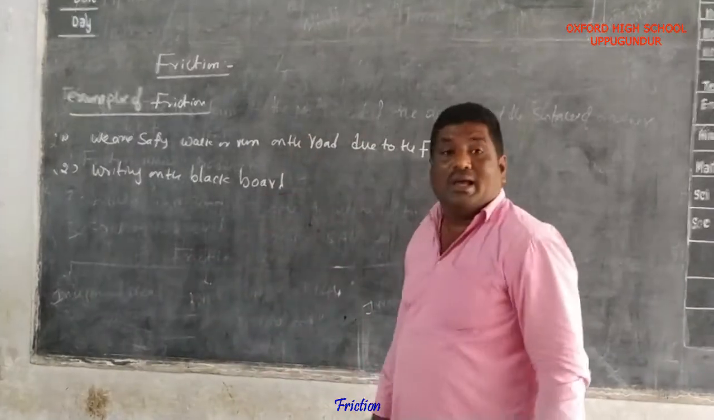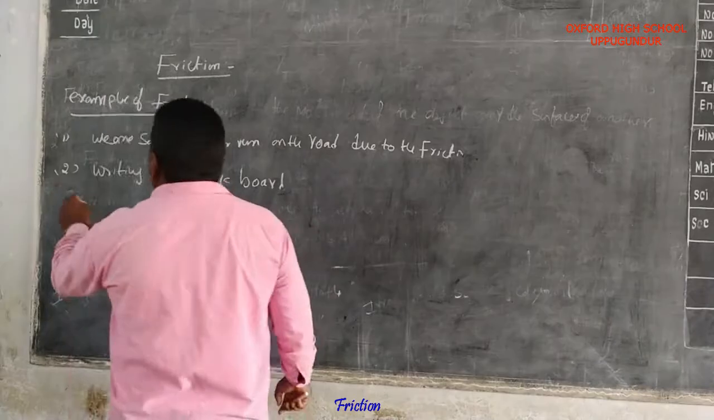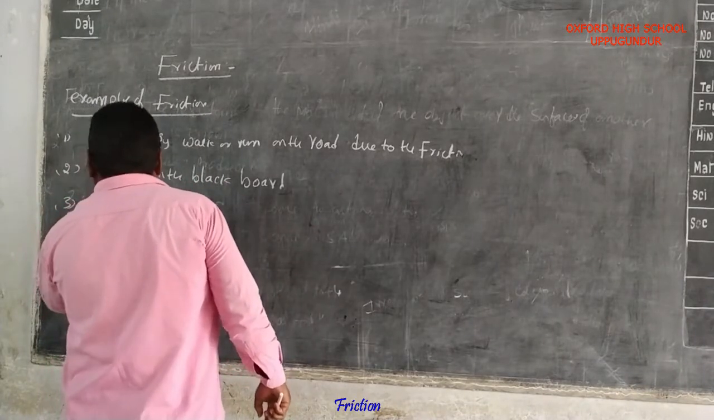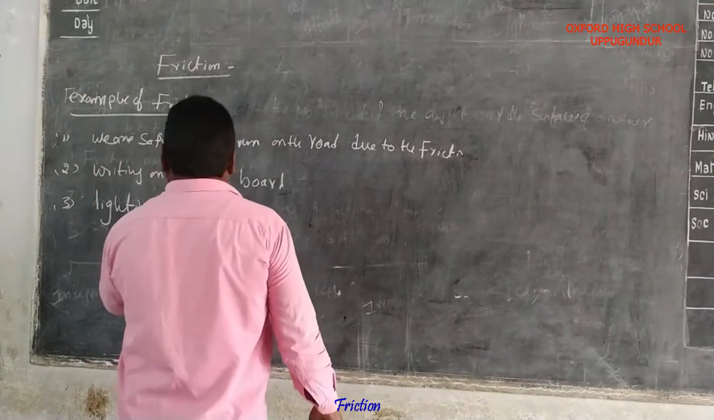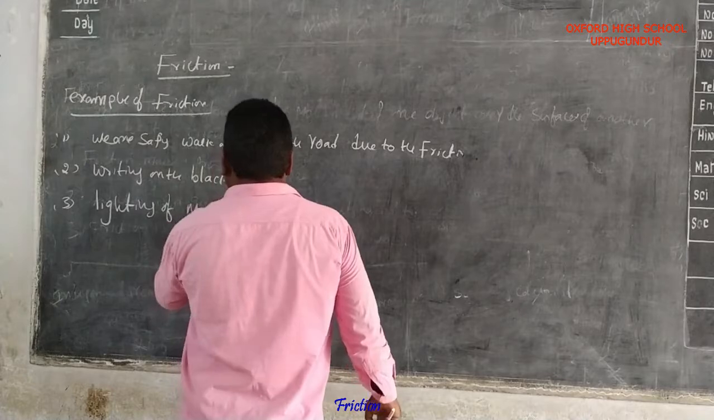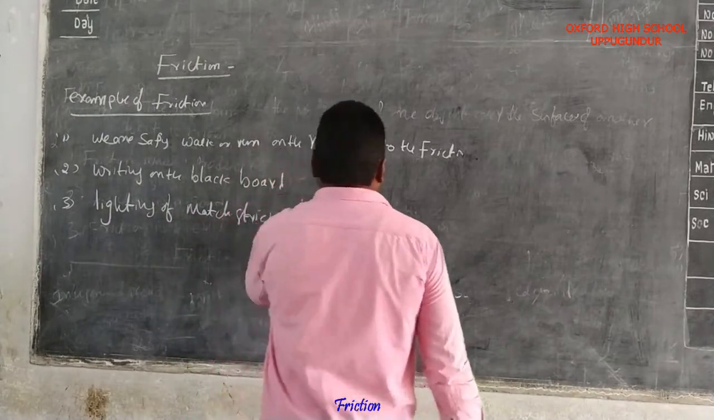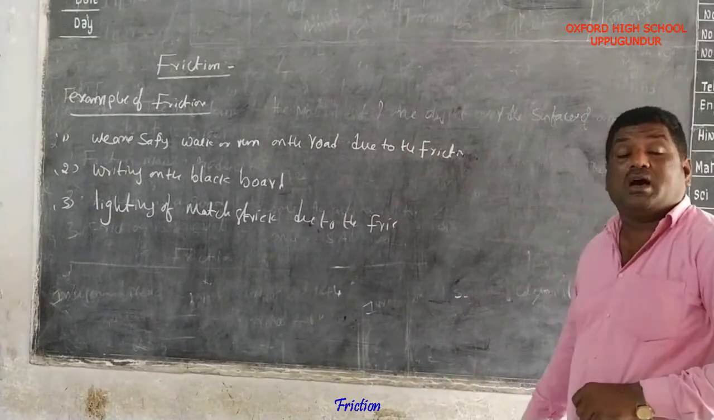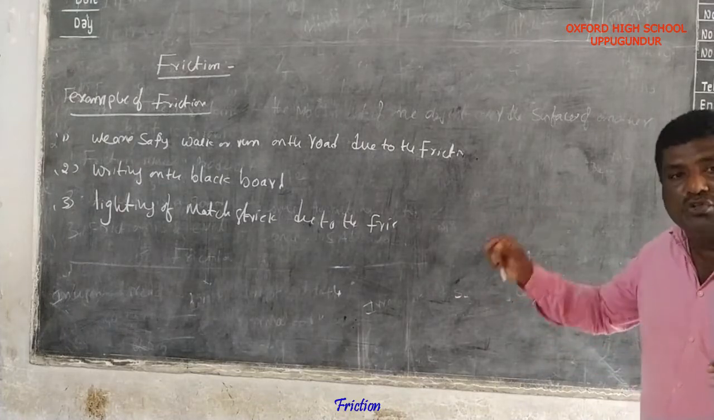Next, lighting of the matchstick is an example of friction. Next, some vehicles are driven on the surface of the road due to friction.